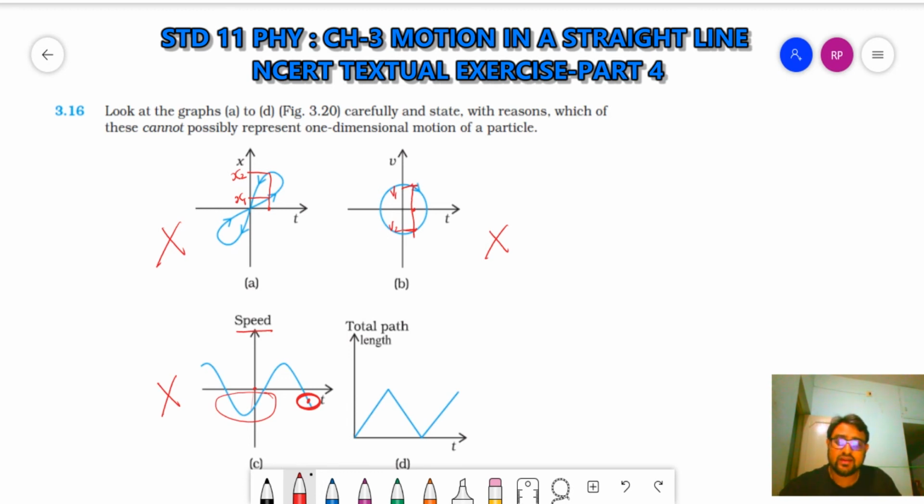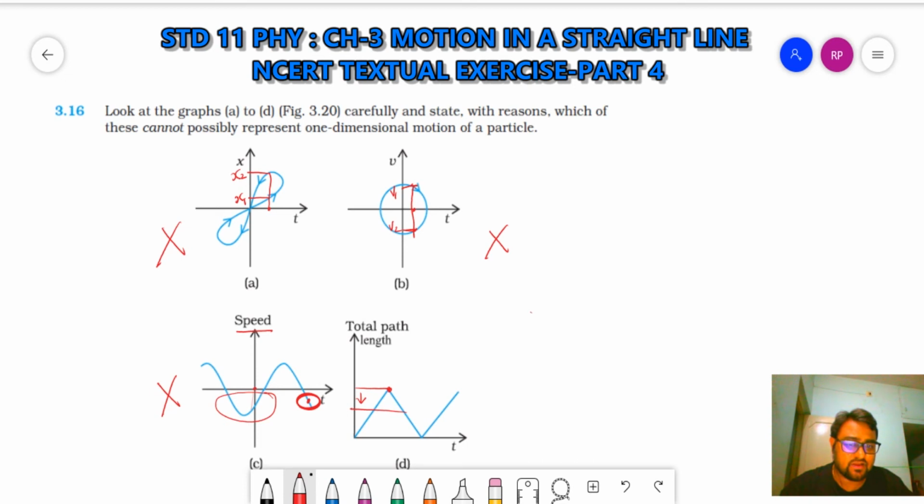The last one, D. This is the graph of total path length versus time. Again path length is also a scalar quantity, right? Now path length can never decrease. It can only increase. If it is at the same position, then the path length will remain constant. But here you can see that after this point the path length is decreasing, right? Path length can never decrease.